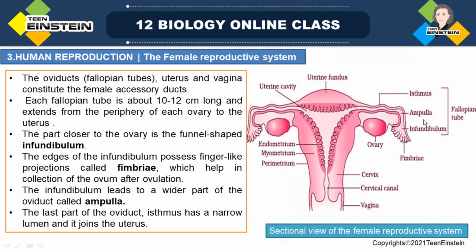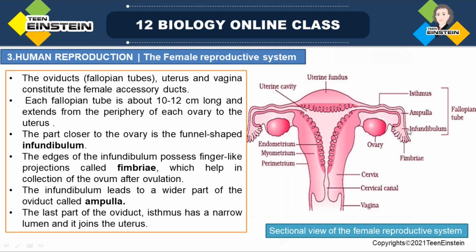Okay, and the ampulla leads to the isthmus. Don't read it as "isthmus" with a th sound and all. It's isthmus. Okay, that much only. And this isthmus leads to the uterus. Here it is joining to the uterus. This is the uterine cavity or uterus. So the isthmus is joining with the uterus.